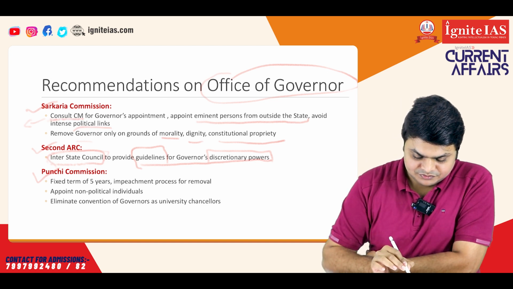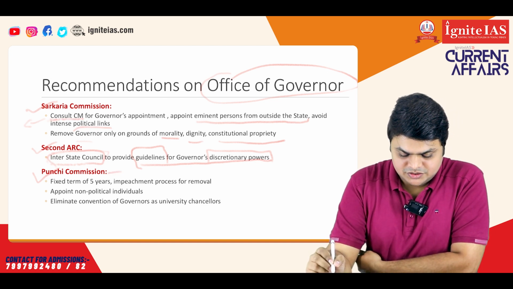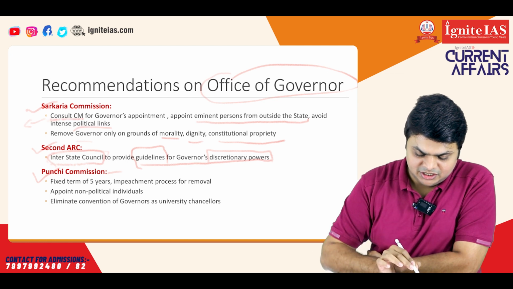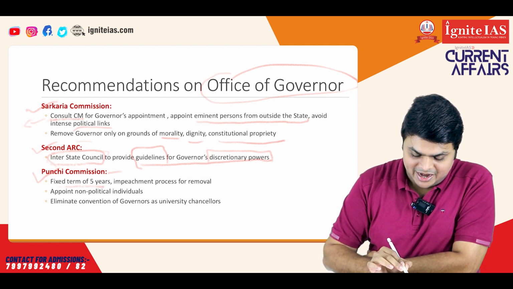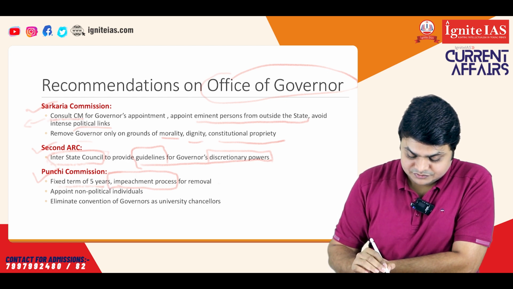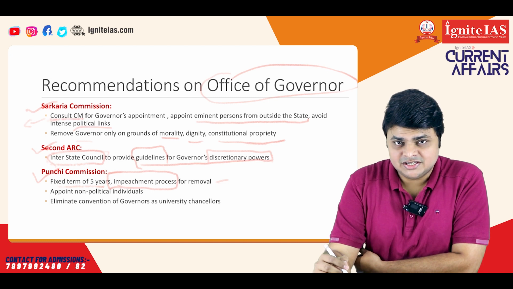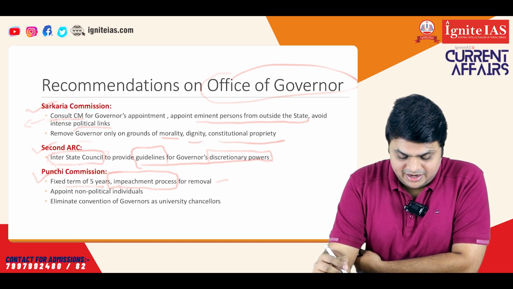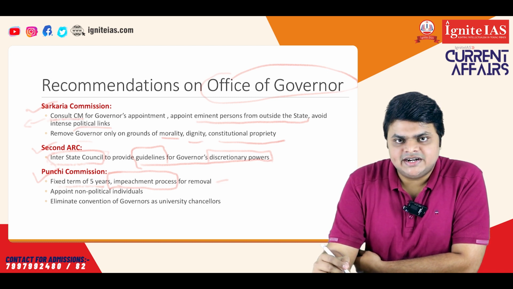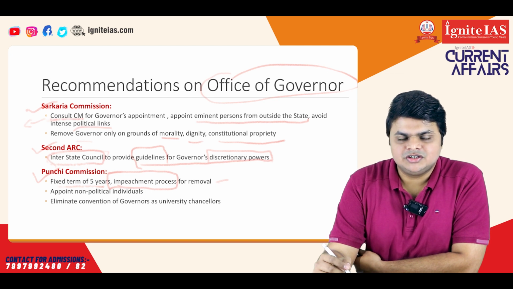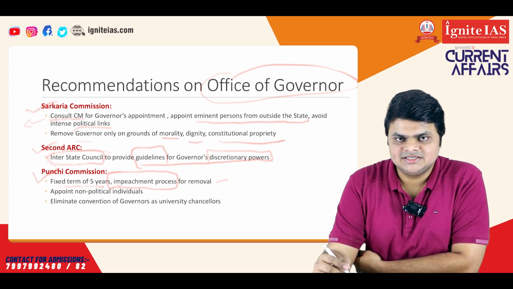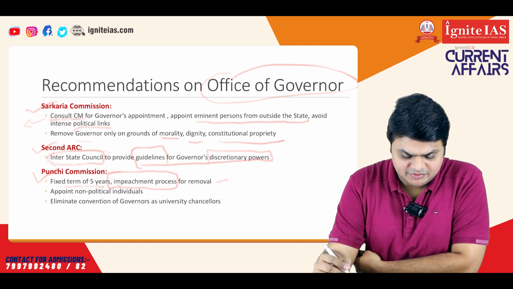Similarly, the Punchi Commission also recommended certain points for the office of governor. First, the term should be fixed at 5 years, and there should be an impeachment process for removal. This will ensure that the governor's office is not dependent on the doctrine of pleasure. Like the president at the center has an impeachment process for removal, the governor can have a similar kind of impeachment process. This will give a lot of independence to the governor's office.